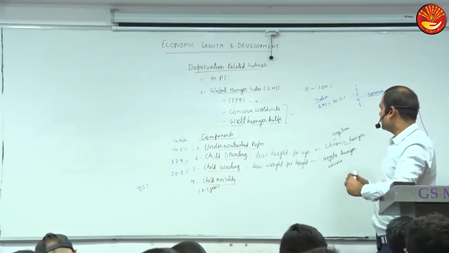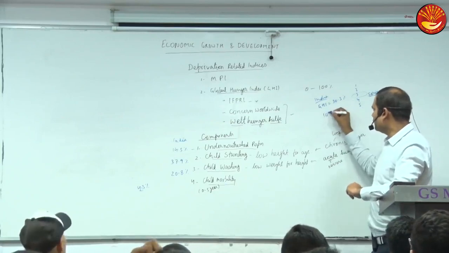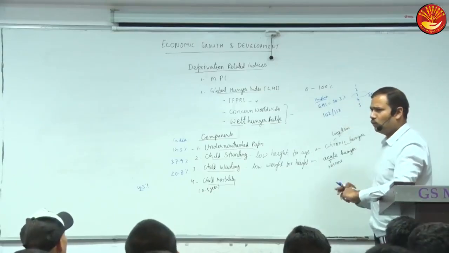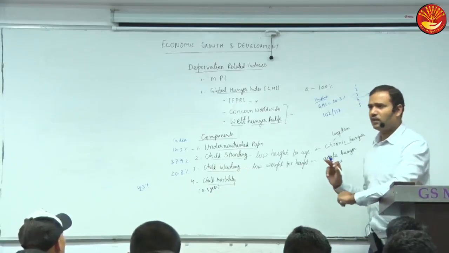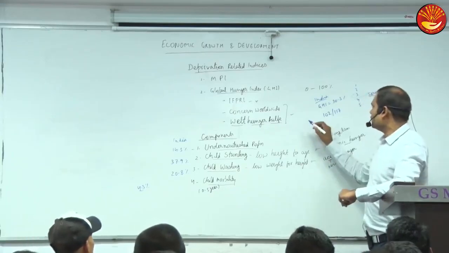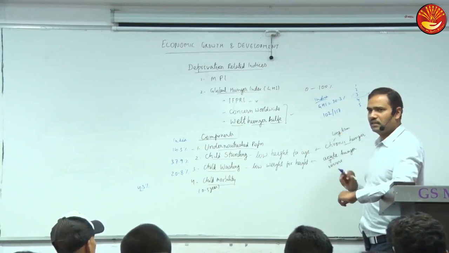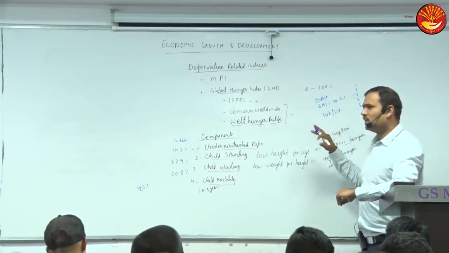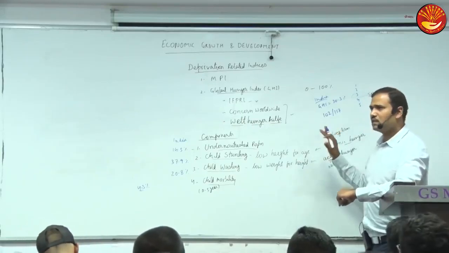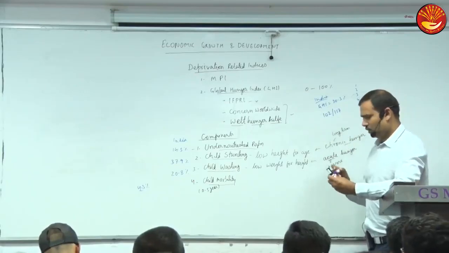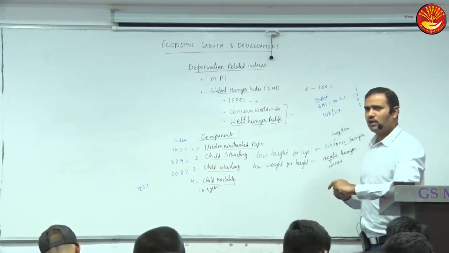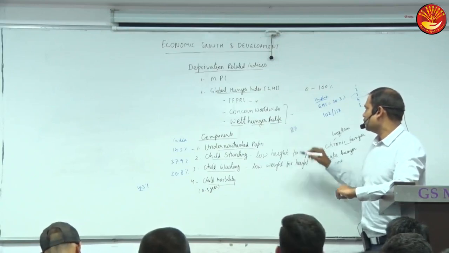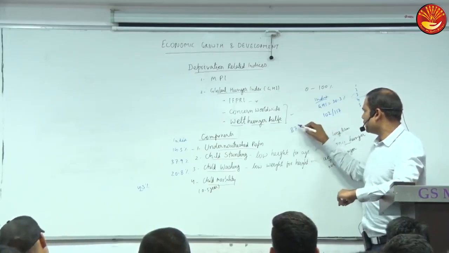And what was our rank? 102 out of 117 countries. So has our rank improved or deteriorated? Last year our rank was 103 out of 119 countries. Earlier, 3 years back, it was about 87th. So by and large our rank has deteriorated in this. Earlier it was 87th, so it is by and large deteriorating.